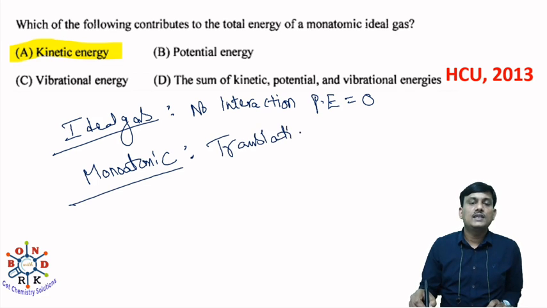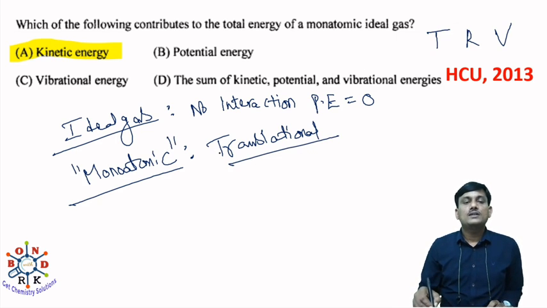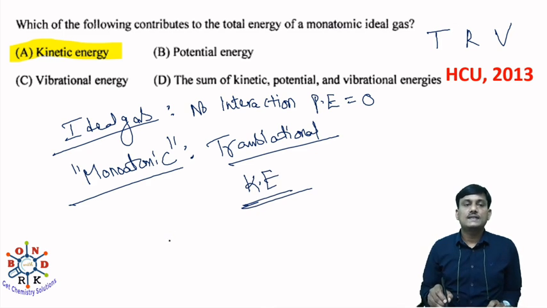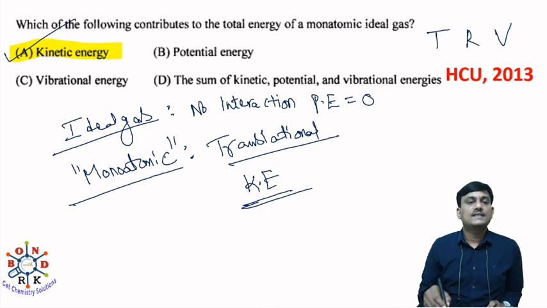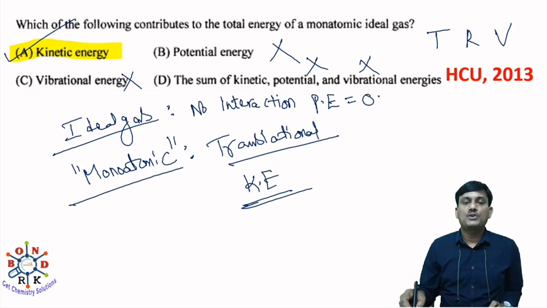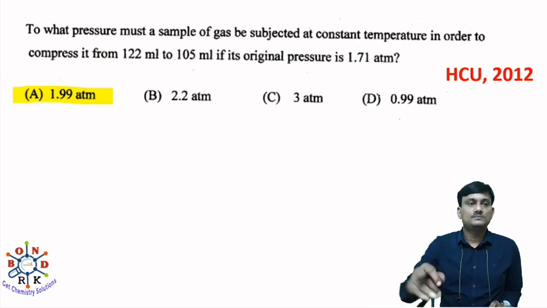If you take any molecule, the molecule generally has translational, rotational and vibrational motion. But in monoatomic, you can find only translation. Due to translational motion, the molecule has only kinetic energy. So what is the answer? Only kinetic energy. There is no potential energy and no vibrational energy. So it's not the sum of kinetic, potential and vibrational energies.